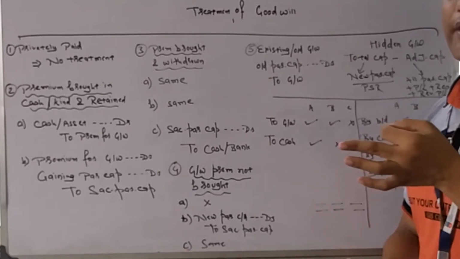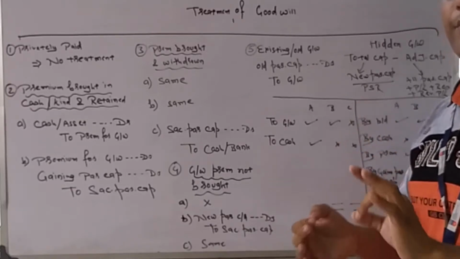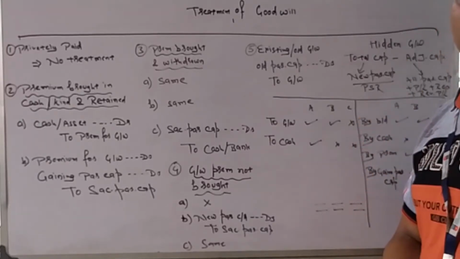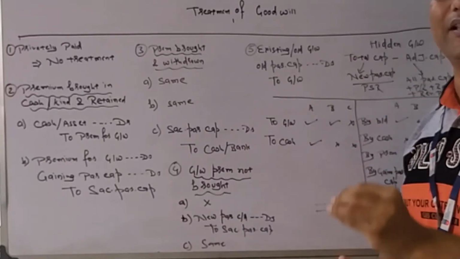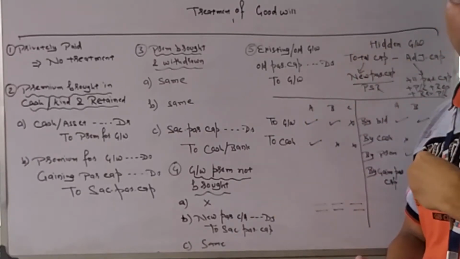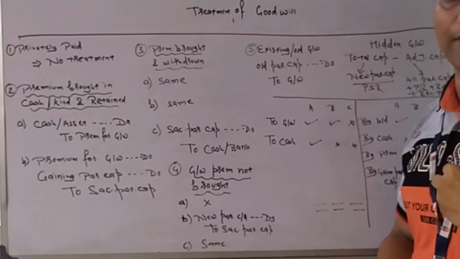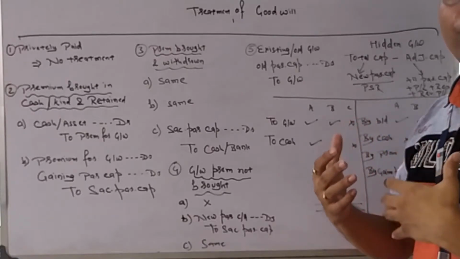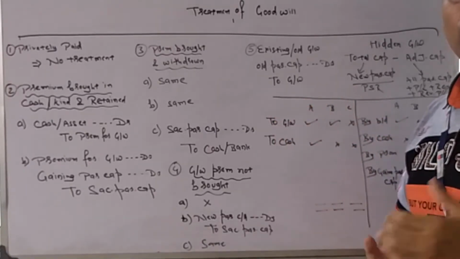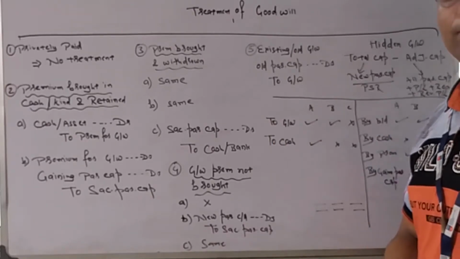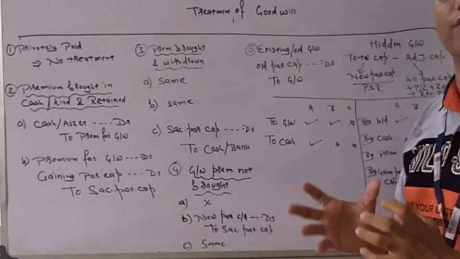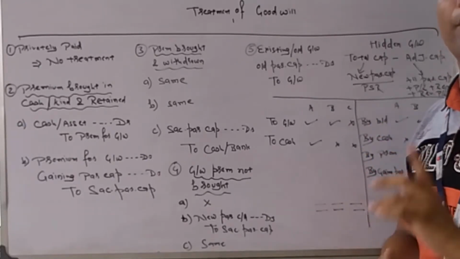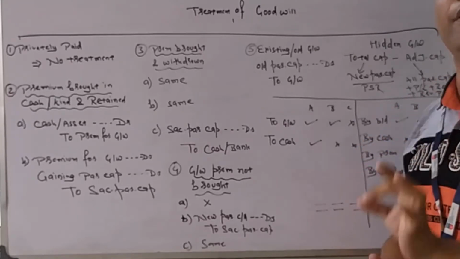The new partner who is getting into the business is not bringing premium for goodwill. And we have discussed what premium for goodwill is. Let's recall it in one line. Premium for goodwill is the amount brought in by the new partner or the incoming partner for the extra earning which he will earn in future due to the sacrifice of the old partners. That's why he needs to bring some extra amount apart from his capital. One of them is premium for goodwill.